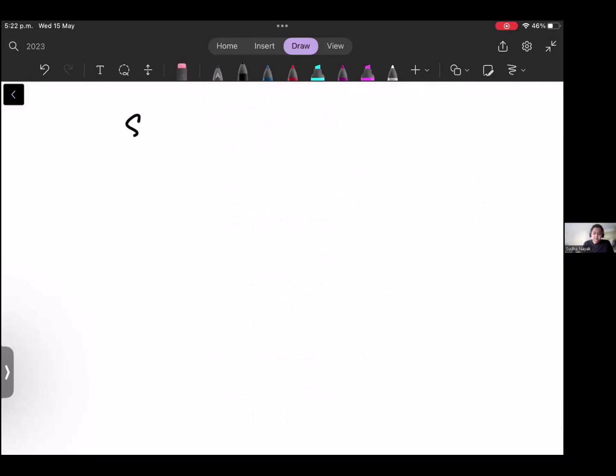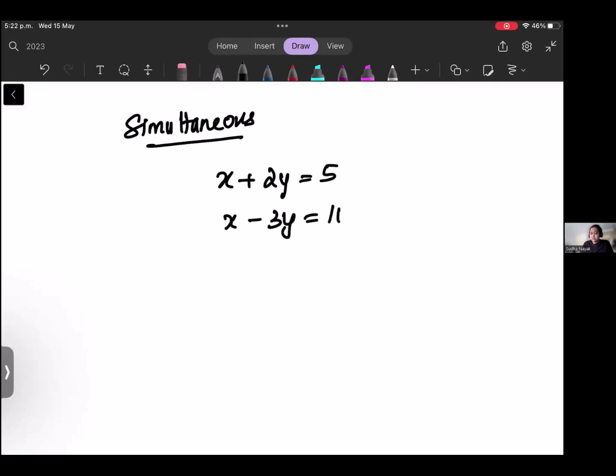And then comes the simultaneous equations. Okay, hope you know simultaneous equations. So x plus 2y equal to 5, x minus 3y is equal to 10. Okay, so if you have two equations, you need to eliminate one variable and then do the solving. I'm not going into detail, but I will just tell you one or two tips which are required.